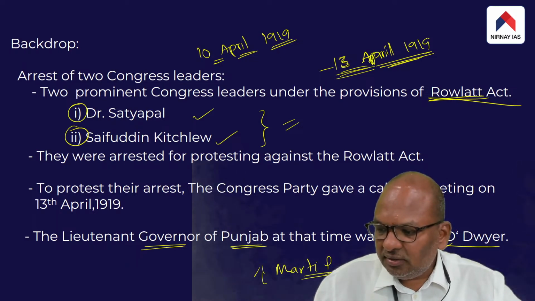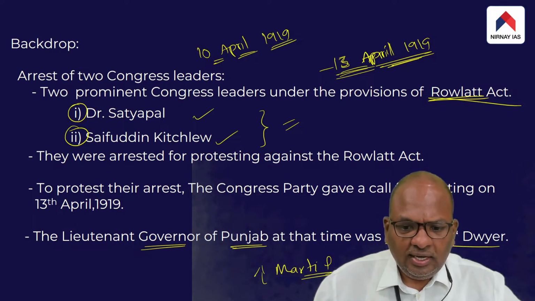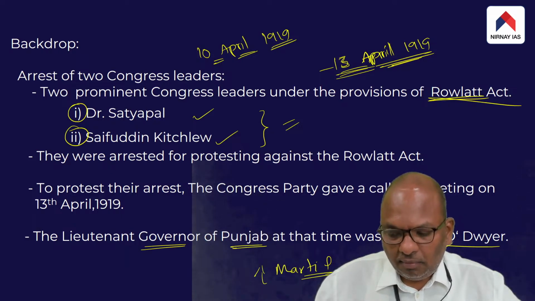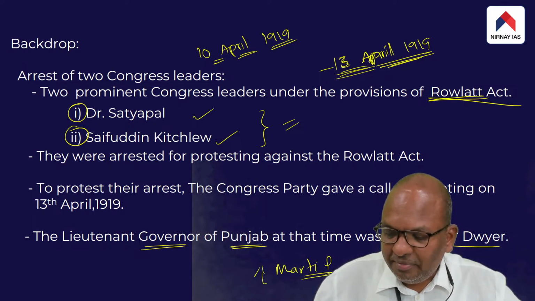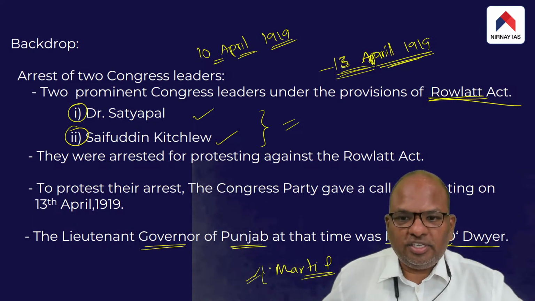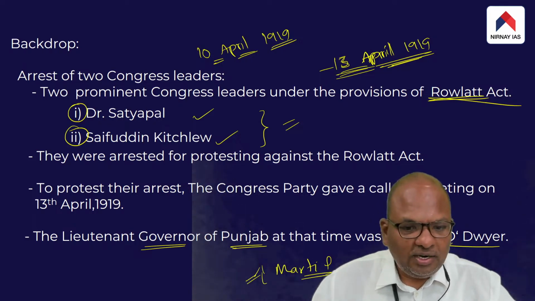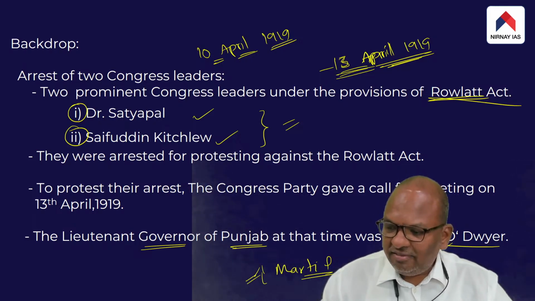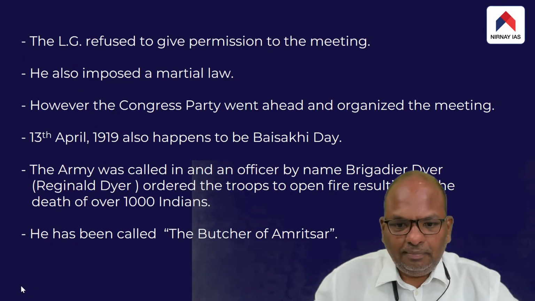Despite not being given permission by the lieutenant governor, the Congress party went ahead and organized the protest meeting on 13th April, at the very same place, Jallianwala Bagh. Got the point.